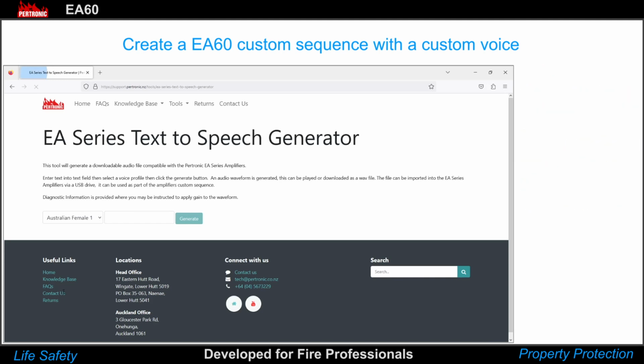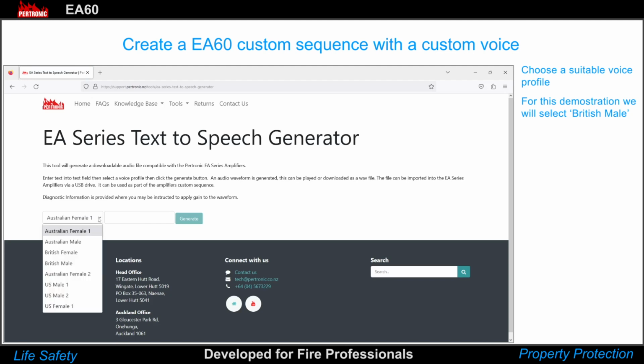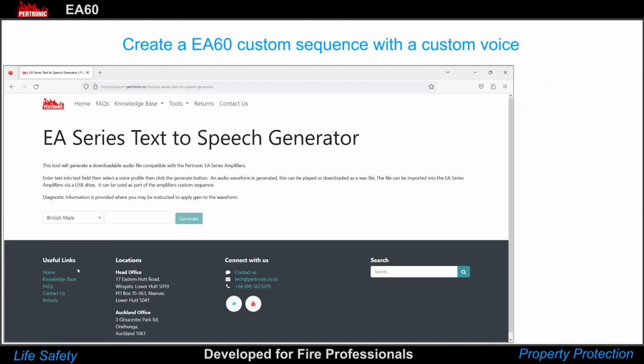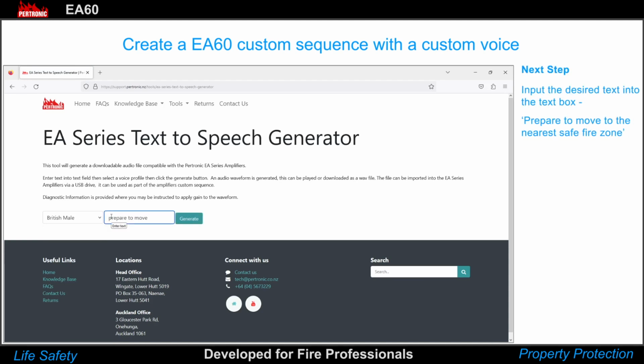The first step is to choose a suitable voice profile, which defines the voice characteristics. There are 8 profiles to choose from. For this demonstration, we will select British Male. Next, input the desired text into the text box. Afterwards, click the Generate button.